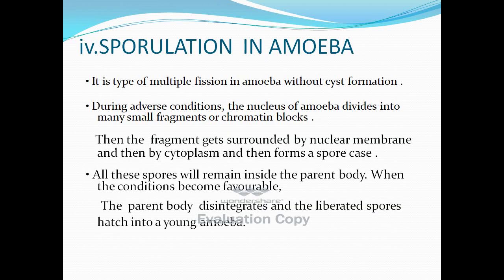Next we pass on to sporulation in amoeba. It is a type of multiple fission in amoeba without cyst formation. During adverse conditions, the nucleus of amoeba divides into many small fragments or chromatin blocks. Then the fragment gets surrounded by a nuclear membrane and then by cytoplasm and then forms a spore case. All these spores will remain inside the parent body. When the conditions become favorable, the parent body disintegrates and the liberated spores hatch into young amoebae.